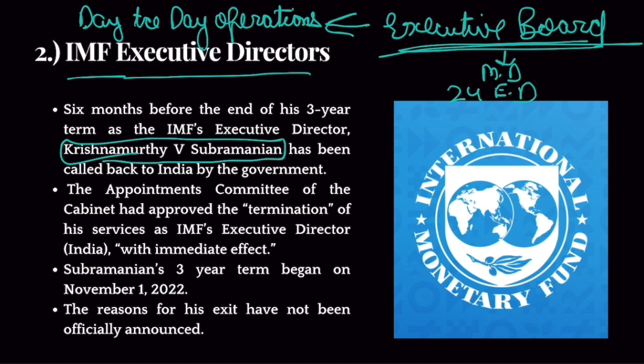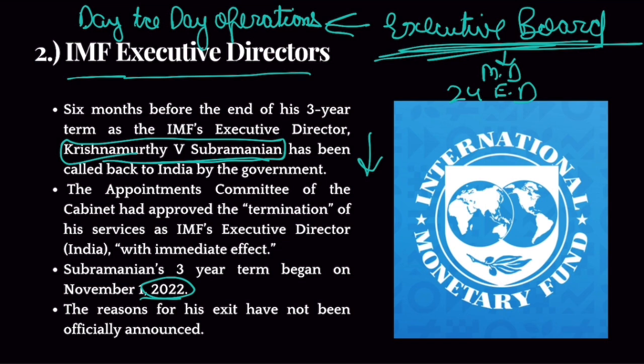But from India, Krishnamurthy V. Subramaniam was appointed as executive director in IMF's executive board from India. Okay, his term was for 3 years. He was appointed in 2022, and 6 months were left before his retirement from this executive board. But India decided to call him back, and India has said that they will send a new director. Clear? Now, clearly there are some problems, but the government has decided not to officially comment or not to officially cite the reasons for calling him back.